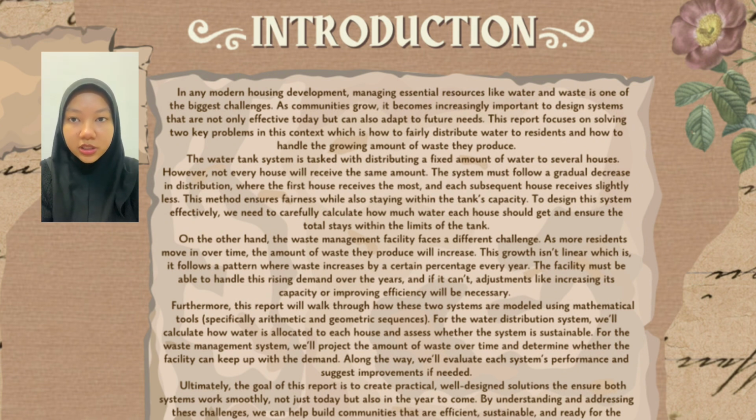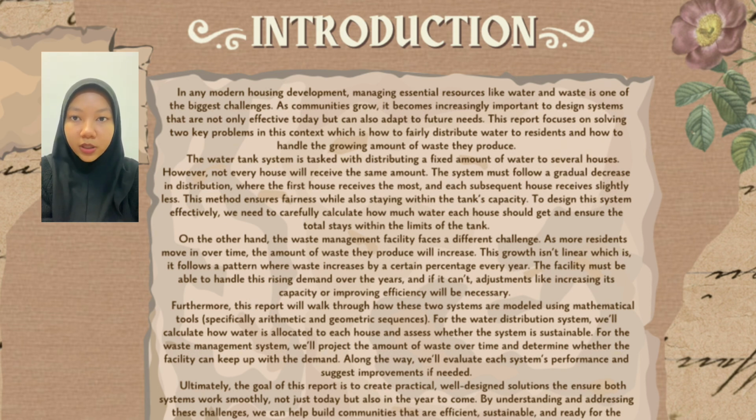For the introduction, managing resources like water and waste is a major challenge in modern housing development, and growing communities require systems that are effective now and adaptable for the future. This report focuses on two key problems. The first one is fair distribution of water to residents, and the second one is handling the growing amount of waste.